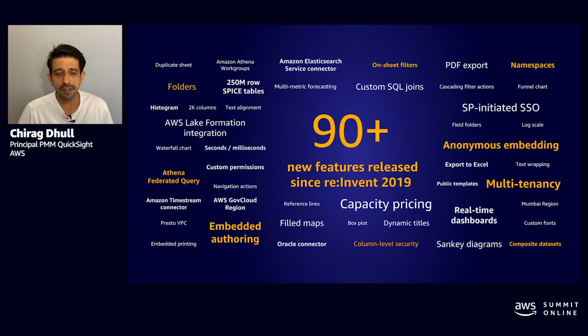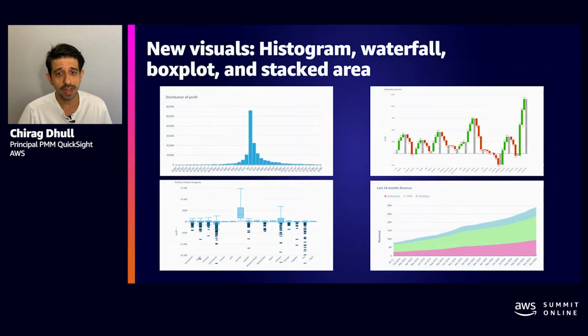Now, looking at the features we have launched in the last year, we have had a rapid pace of innovation where we have been launching new features in 2-week release cycles. And each release cycle, we have added about 2 to 4 features every couple of weeks. I've highlighted some of the bigger items from last year, including multi-tenancy, embedded authoring, folders for managing content at macro level, column level security, as well as more regions. Now let's go a little bit deeper into a few of them.